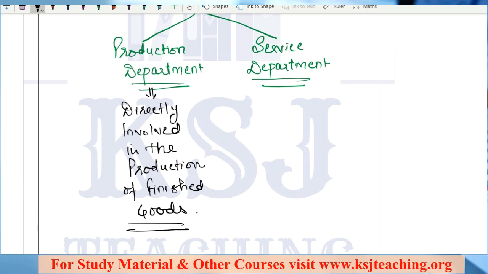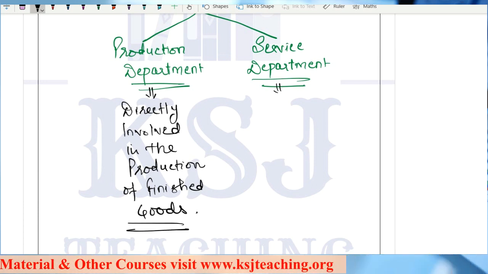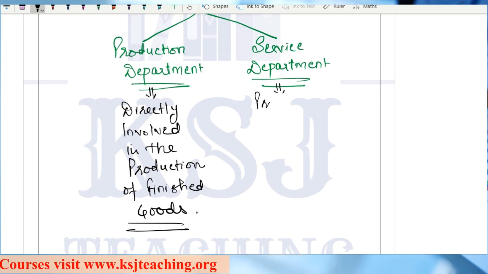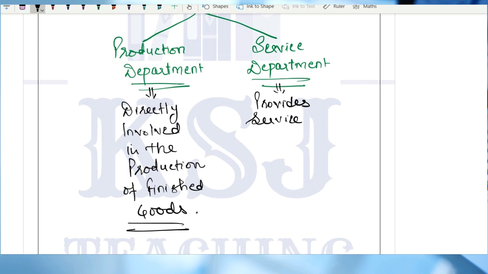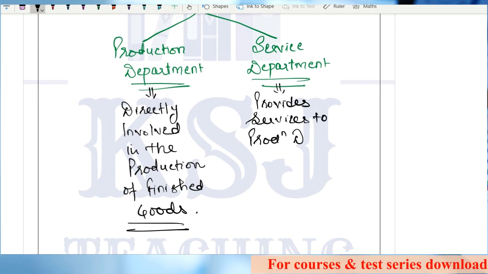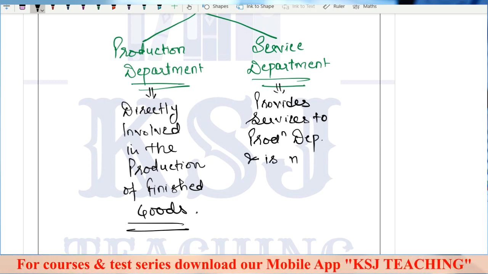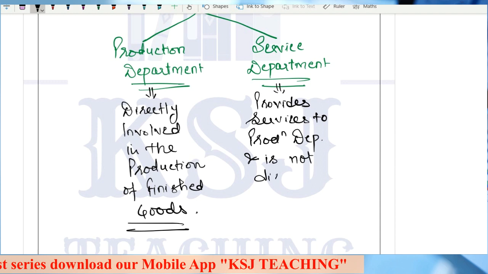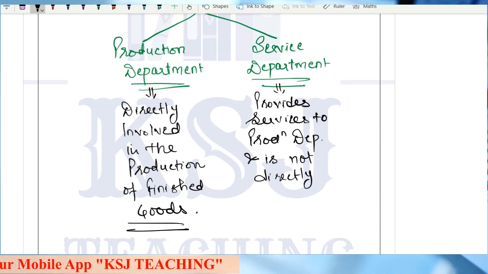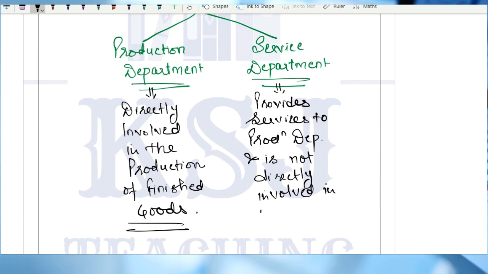Now, what about service department? Service department provides services to production department and is not directly involved in production of finished goods.